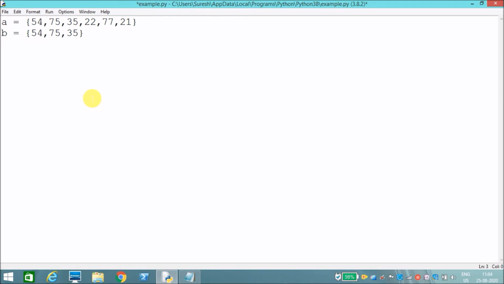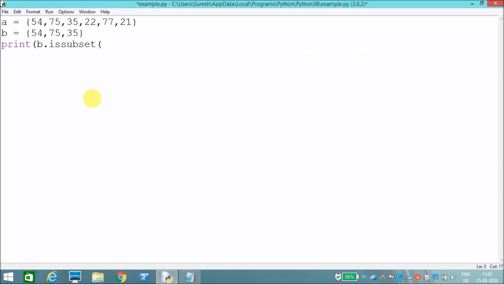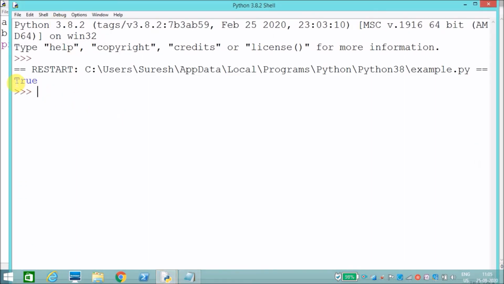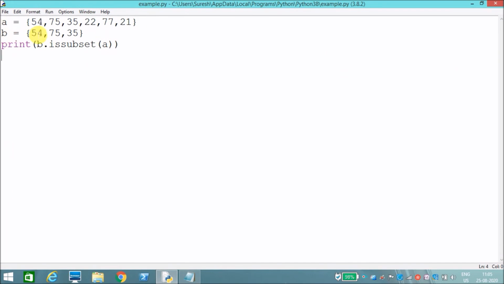How can we check whether it is a subset of A? I'll print B is subset of A. I'm checking whether it is a subset of A. If it is a subset of A, it will display true. Okay, otherwise it is false. See, true, because A contains all the elements from set B.